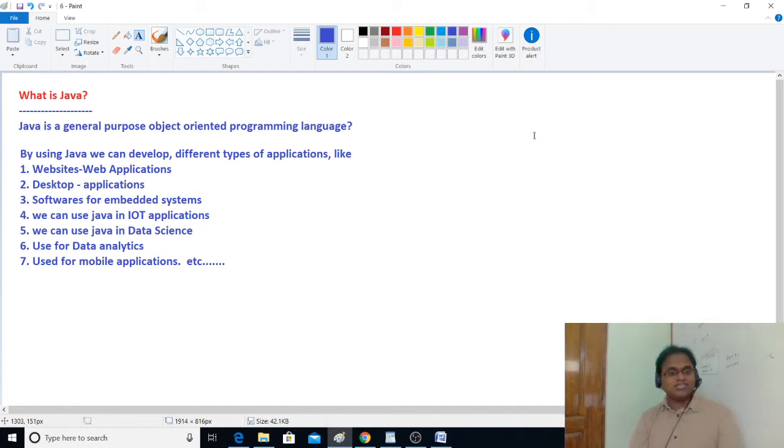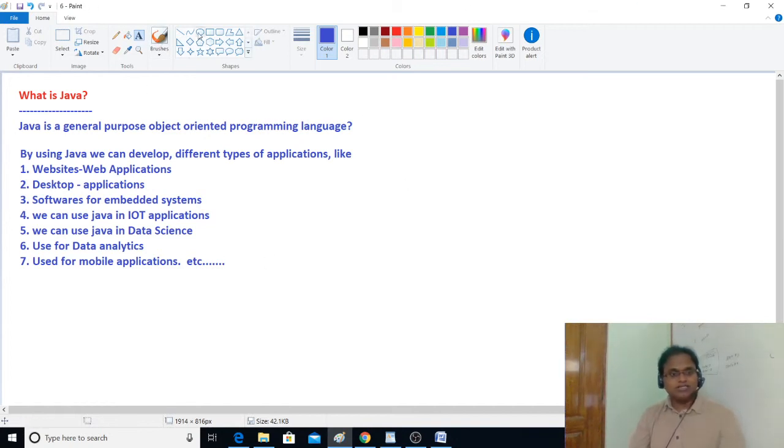Why is Java called an object oriented programming language then? For that, I'll give you a simple explanation, not in depth. Java supports object oriented programming concepts. That's why Java is called an object oriented programming language.